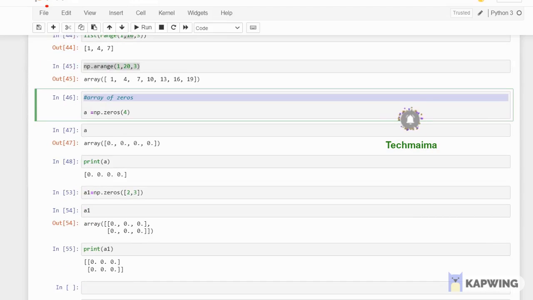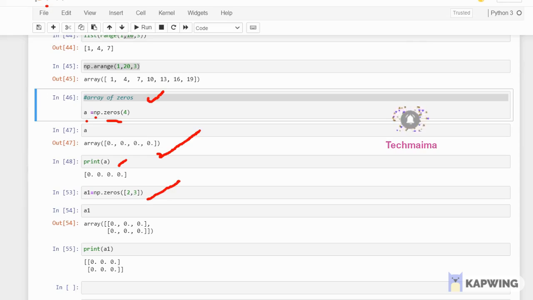This is another example, and here you can see another important topic, array of zeros. I'm not sure whether you know about this concept. For an array of zeros, a equal to np dot zeros, you have to use zeros of 4, which means a single dimensional array with zeros, because I'm passing only rows. I'm not passing any value for columns. It will be rows and columns, right? So if I pass 4, it will be 0, 0, 0, 0, and you can see why there is a dot: this is considered a float value. If I print a, see 0. 0. 0. 0., this is my zeros of 4 result.